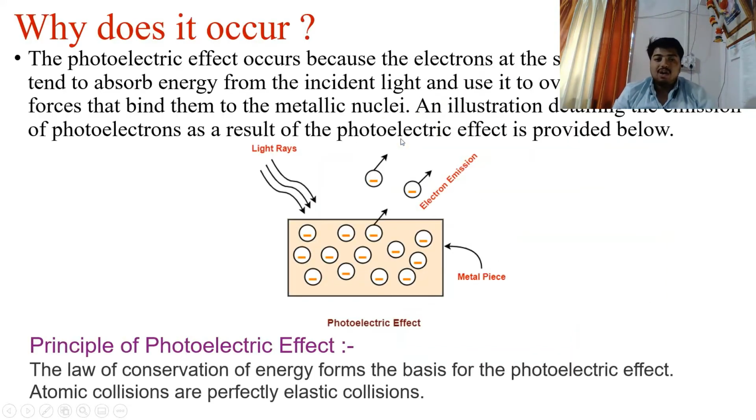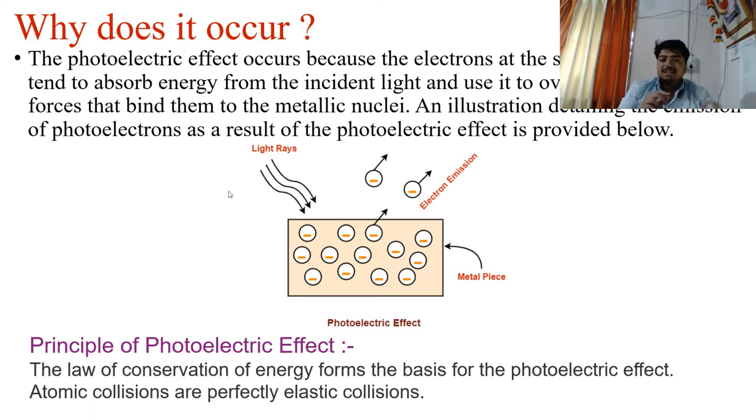Okay, now why does this effect occur? We also have a question, right? Why are some electrons emitted when light rays are incident on a metal plate? The answer is that this can't be proved by considering light rays as waves. We know the dual nature of light, right? Light behaves as waves, and also as particles. So here we'll be considering light as particles.